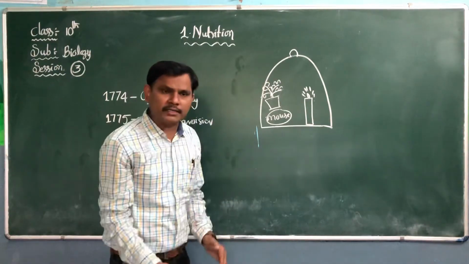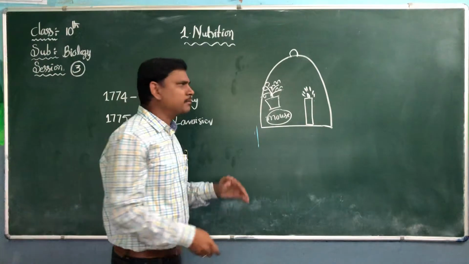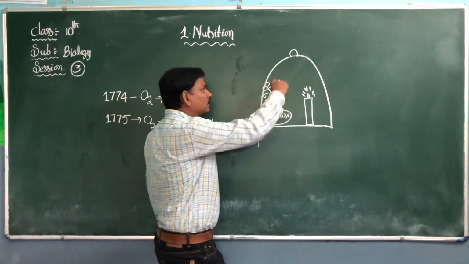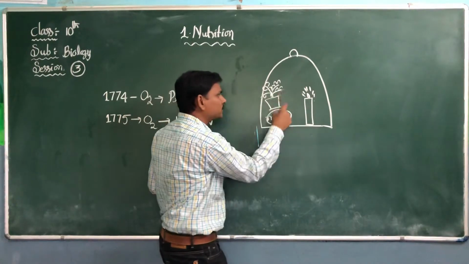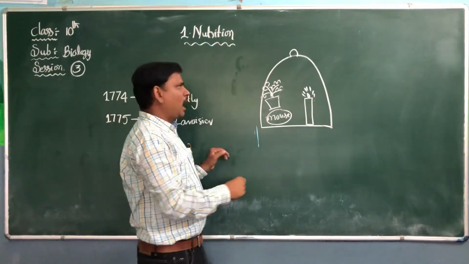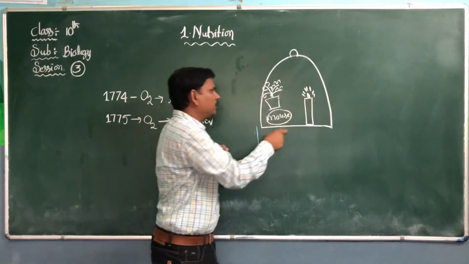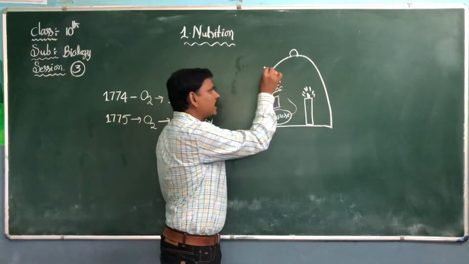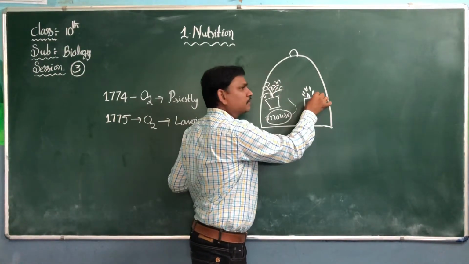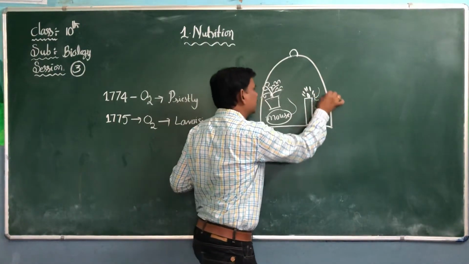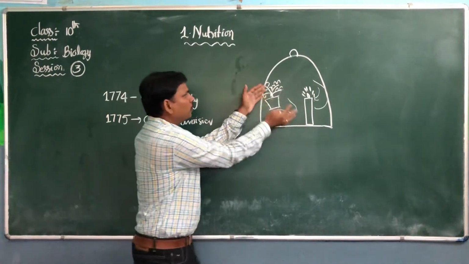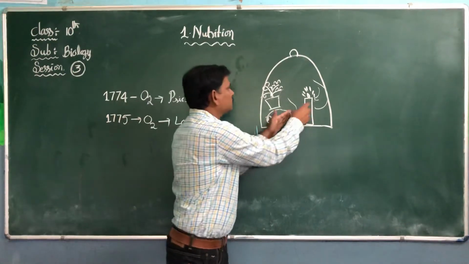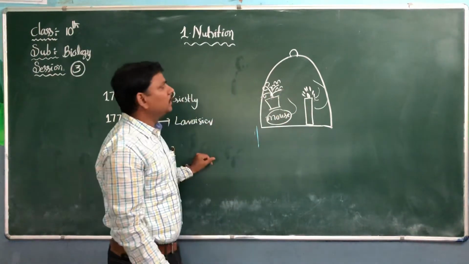He didn't know whether it was carbon dioxide or oxygen, but he knew this plant was releasing some gas. This gas is utilized by the mouse and the candle. When the candle is burning and the mouse is respiring, they also release some gases. They are exchanging gases between the mouse, the candle and the mint plant.